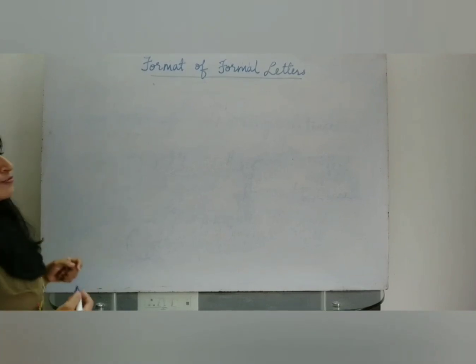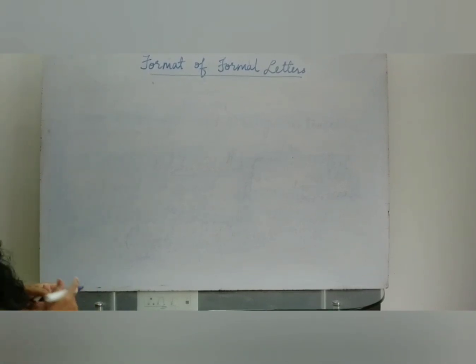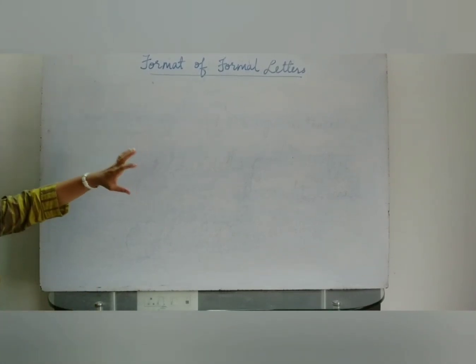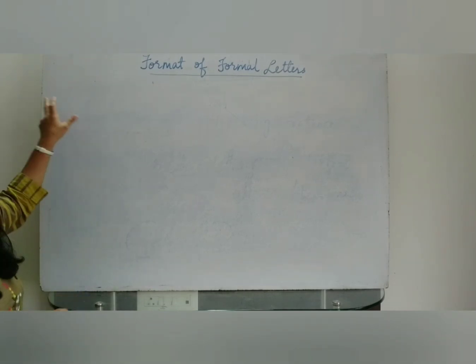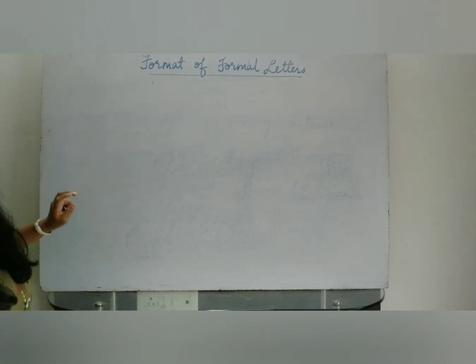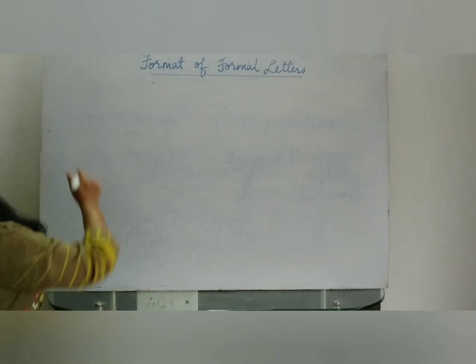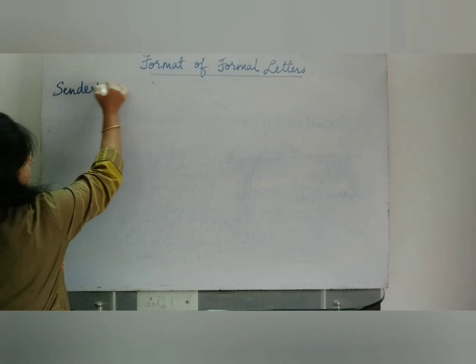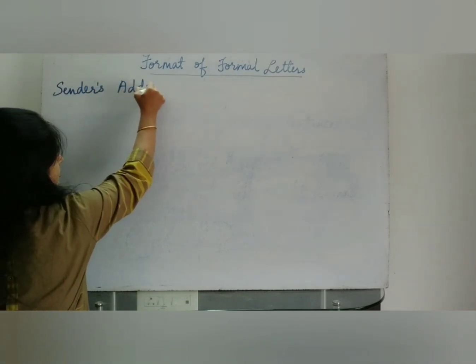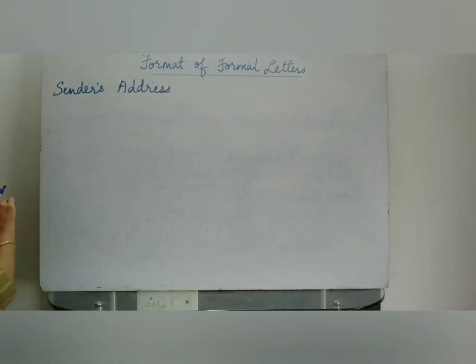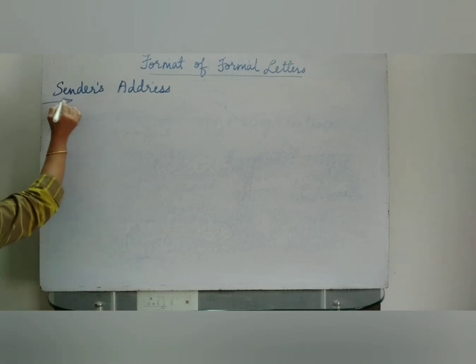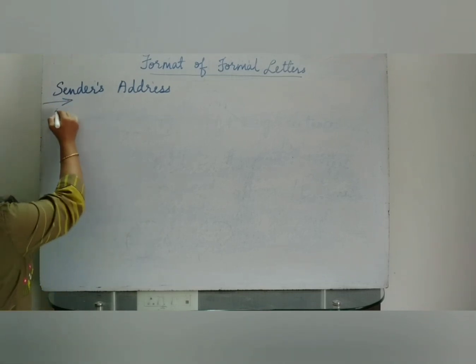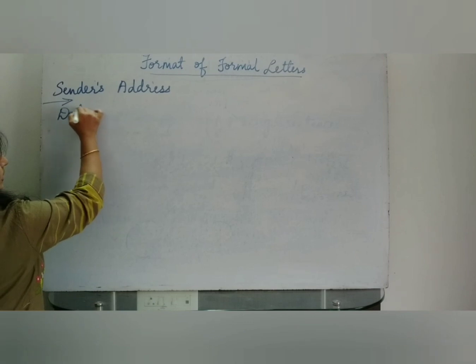Now let's move to the format of formal letter. Now when I talk about the formal letter, it is mandatory to stick on your left hand side. Whatever you are going to start, it has to be compulsorily begun with left hand side. Now see here, the letter will start with sender's address. Sender's address means your own address. Once you write your own address, leave one line here. After leaving line, you have to write the date.